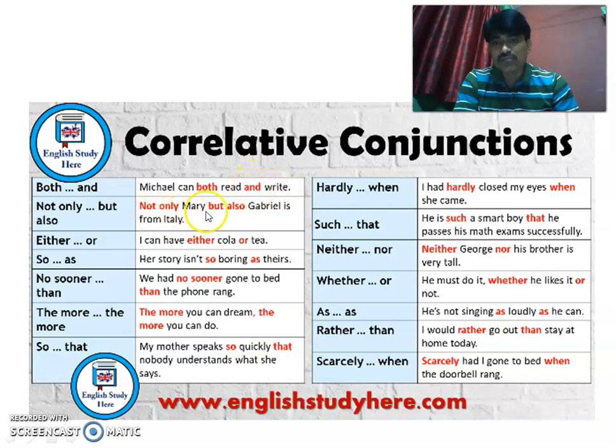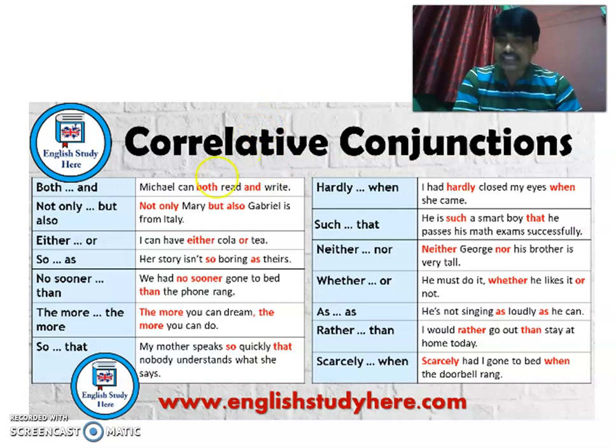For example, not only Mary but also Gabriel is from Italy. If you remove but also, there won't be a complete sense. So not only and but also are correlative, meaning both should be there in a sentence to complete the meaning of the sentence. And the same is the case with all these correlative conjunctions. You can have a look at it. This is the actual ready-made slide that I came across at the www.englishstudyhere.com website. If you want more information about it, you can go to that website and read more things about it.